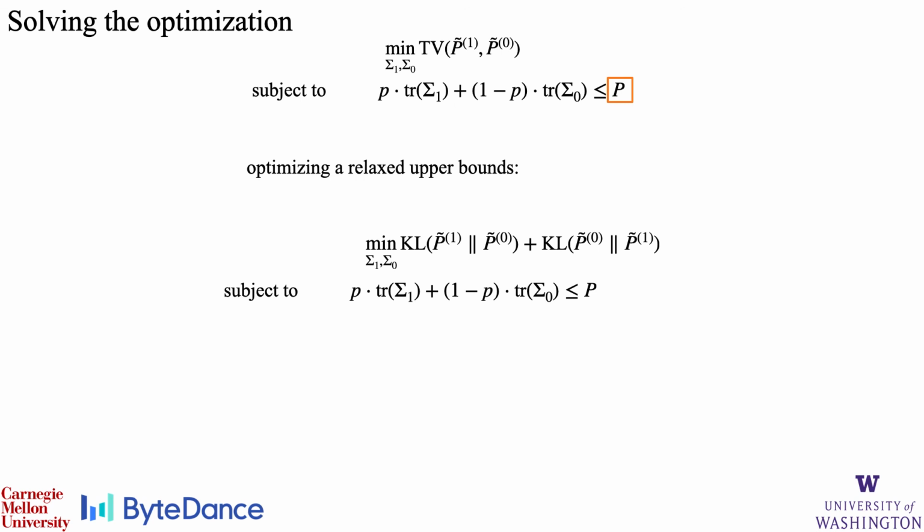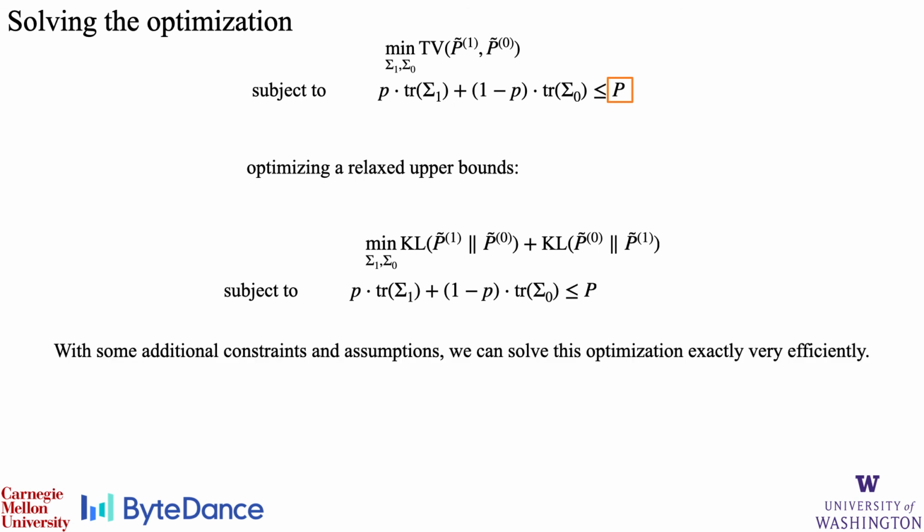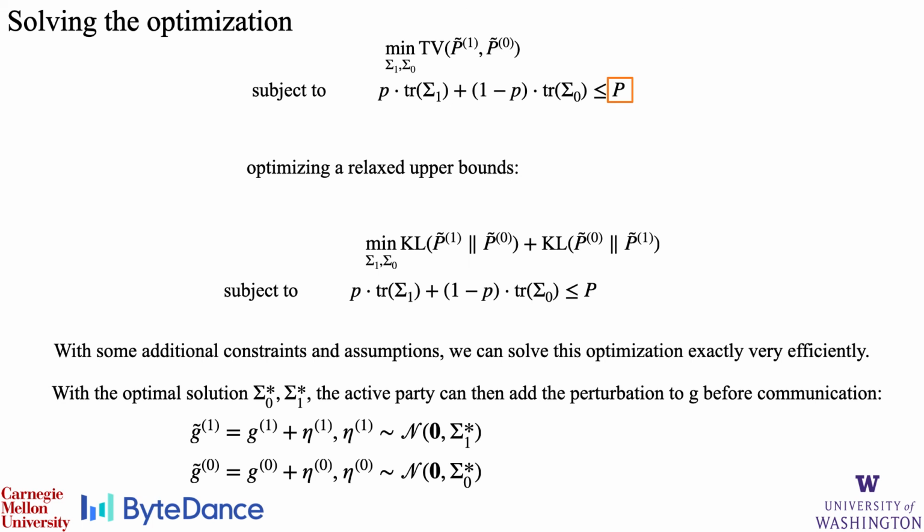Because the total variation distance between high-dimensional distributions is analytically intractable, we instead minimize the symmetrized KL divergence upper bound of the TV distance. With some additional constraints and assumptions, we can solve this optimization exactly very efficiently. After getting the optimal covariance matrices, the active party can then sample from the corresponding Gaussian distribution and add it to the gradient g before communication.